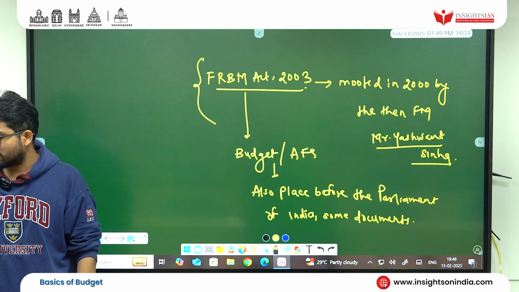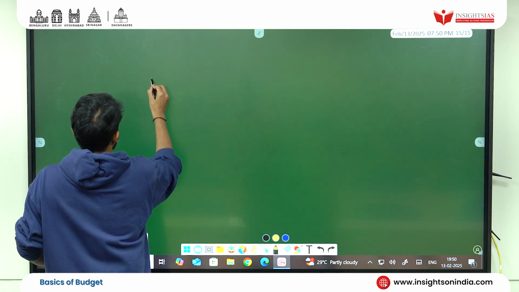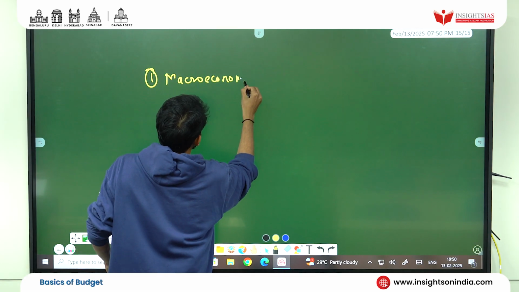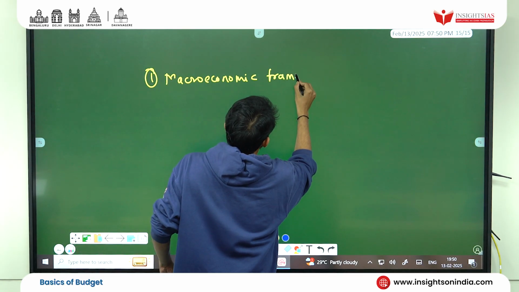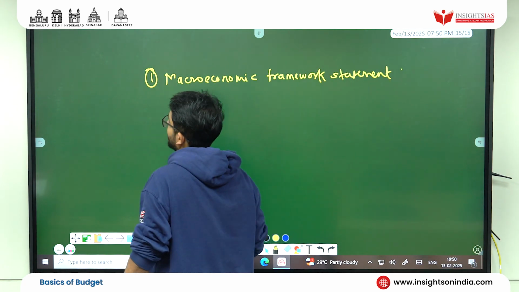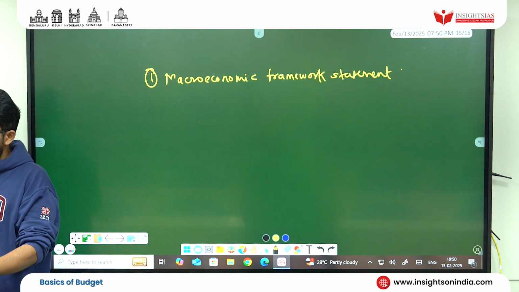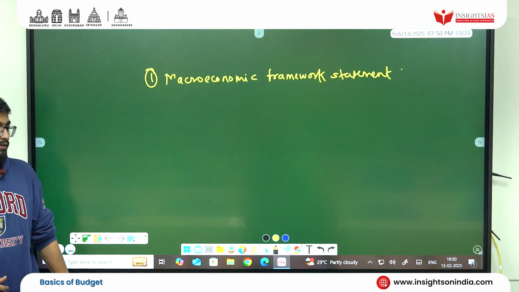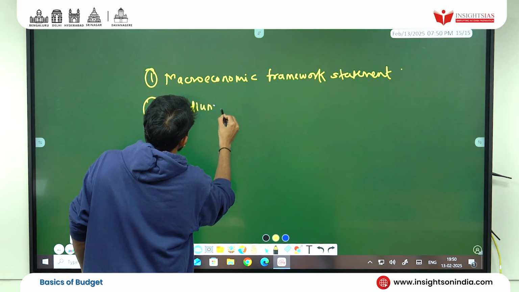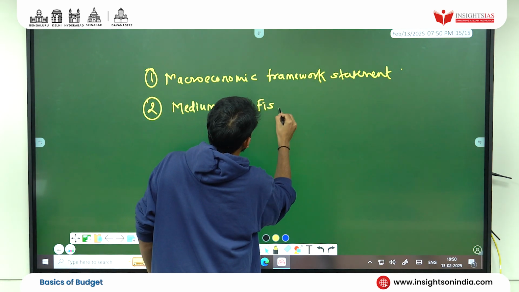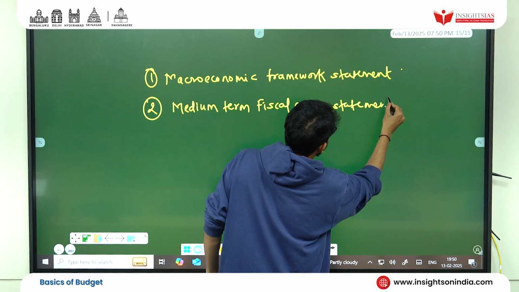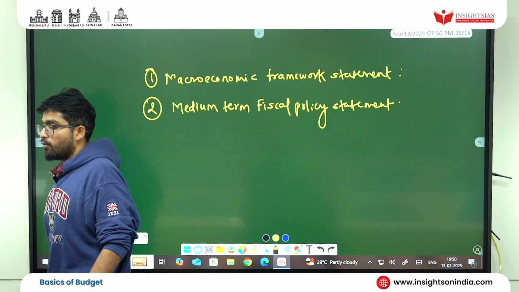So what are these three documents? The first document they talk about along with the budget is the Macroeconomic Framework Statement. Check it. Second, the Medium Term Fiscal Policy Statement.